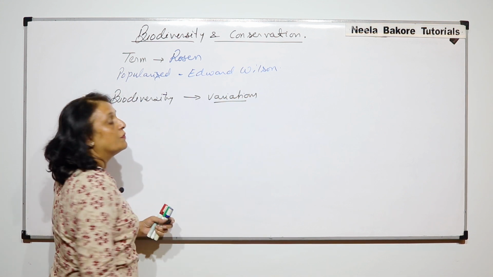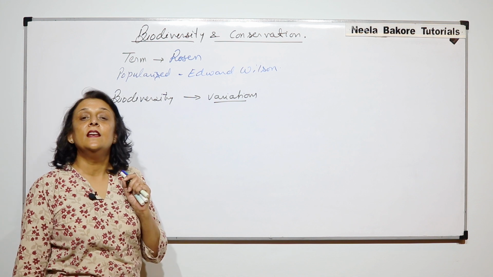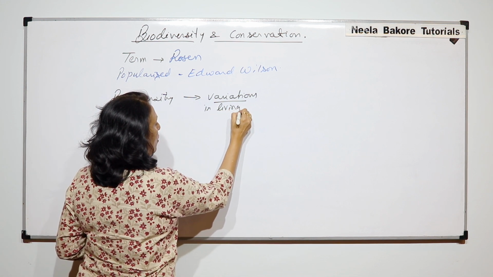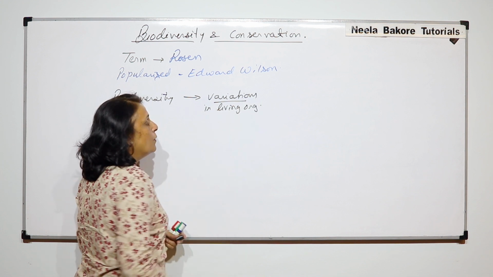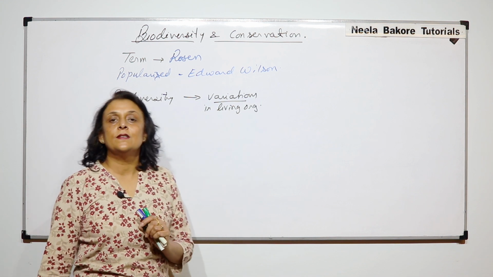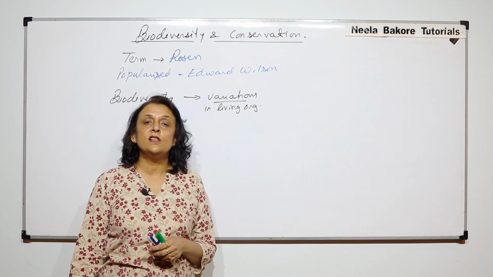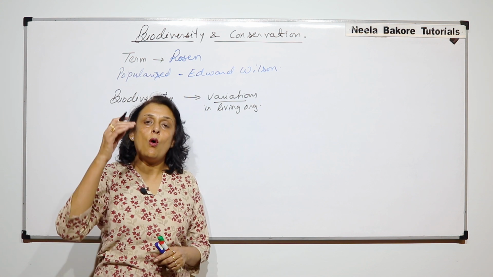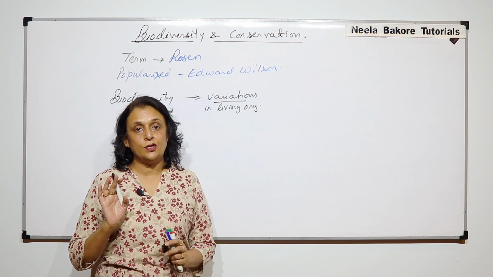And where are these variations? The variations in the living organisms. Where exactly do these variations lie? They can be at the species level, they can be at the genetic level, they can be at all the levels of organization.